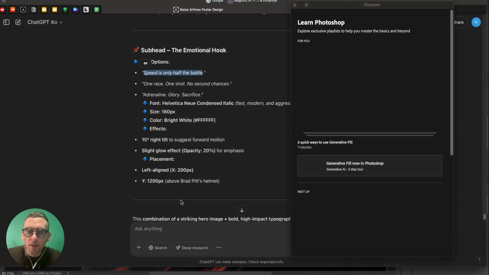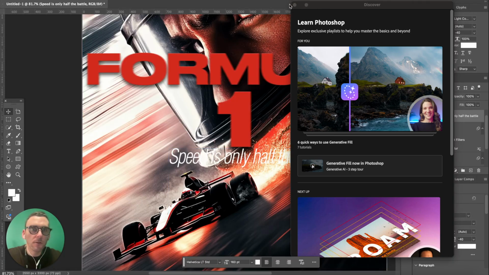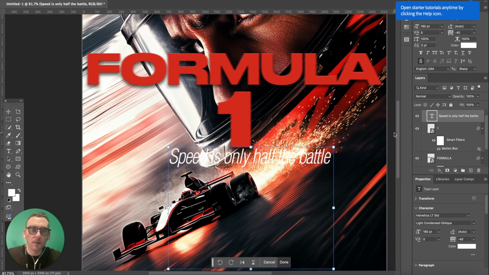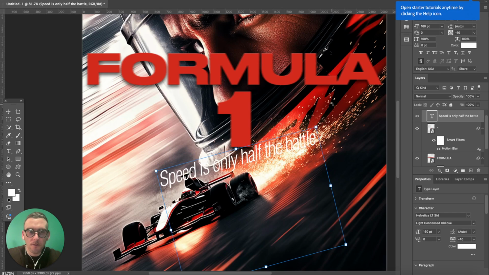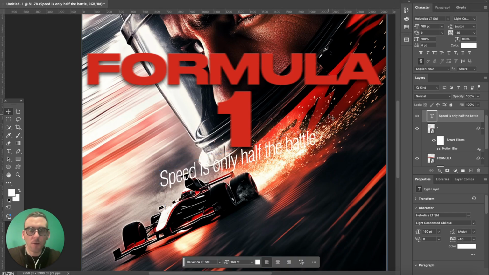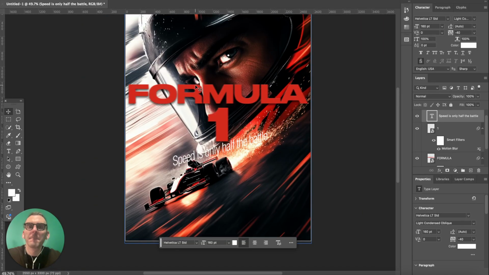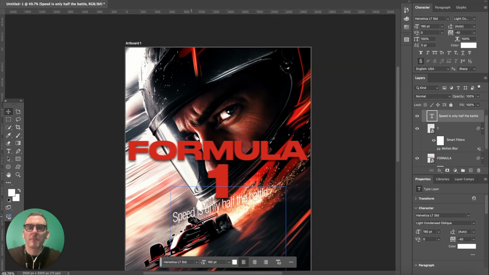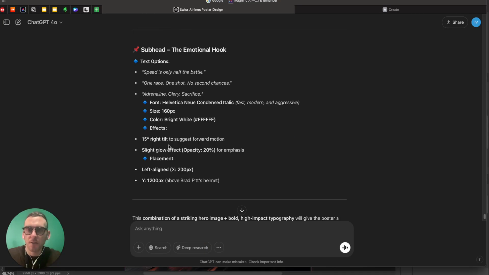All right. So, oh yeah, we need to tilt it too. We don't need this. 15 degrees. All right, that's good enough. And where is it placed? Left aligned above Brad Pitt's helmet. Okay. That's right.